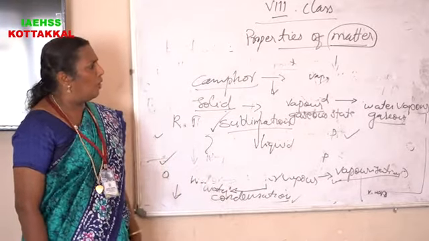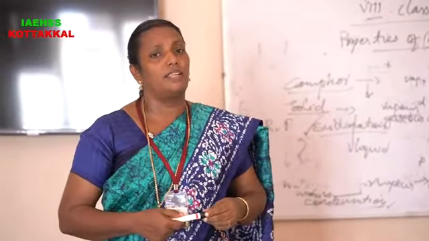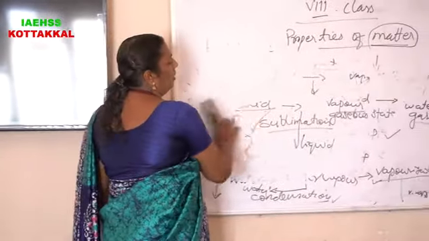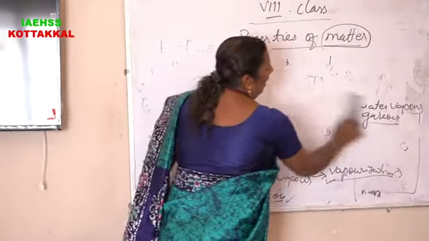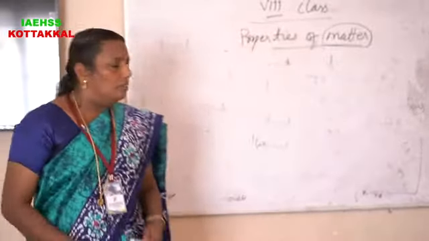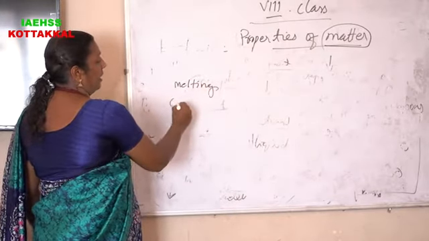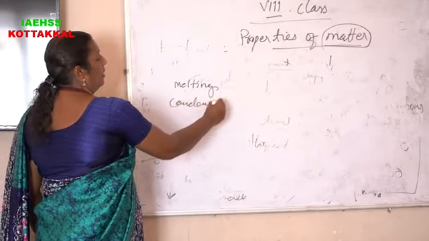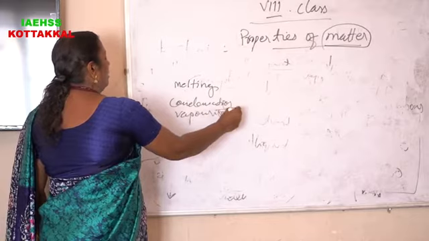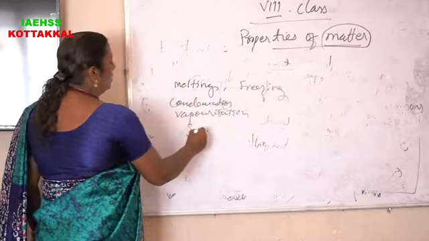In this part, in the properties of matter chapter, we discussed the physical states of matter, solid, liquid and gaseous state, and the change of those physical states. The changes of physical state are melting, condensation, vaporization, freezing, and lastly sublimation.